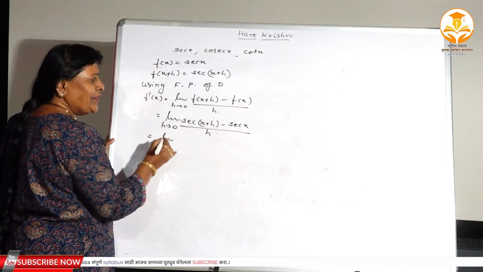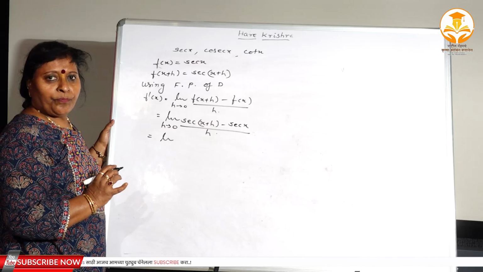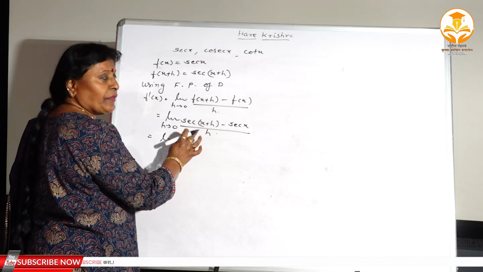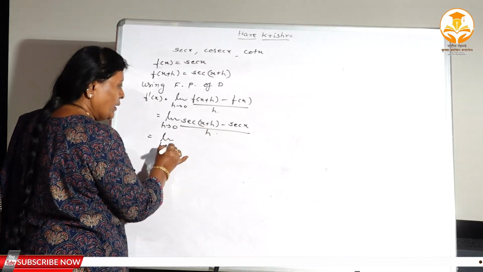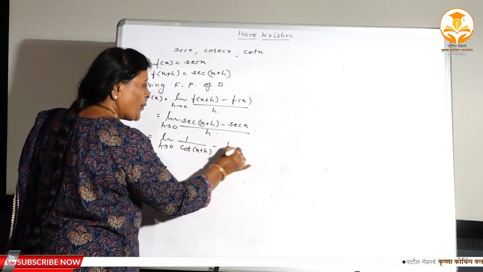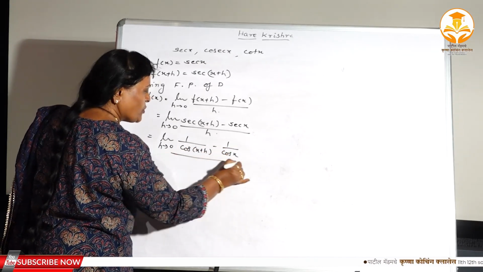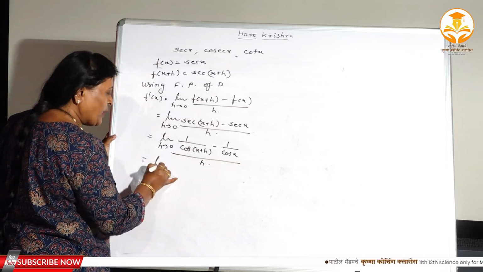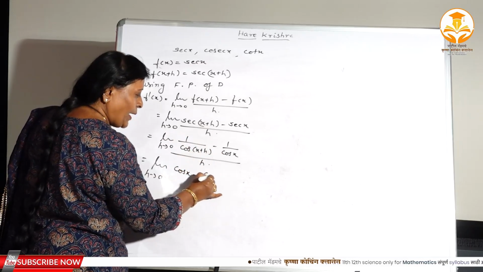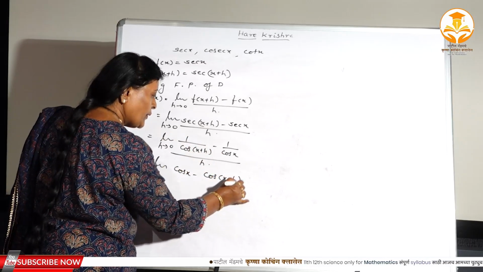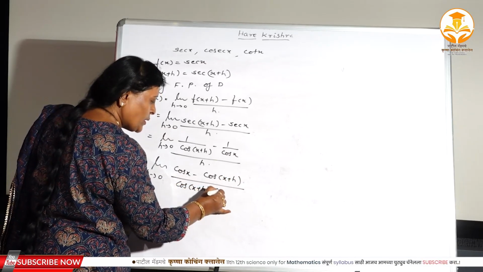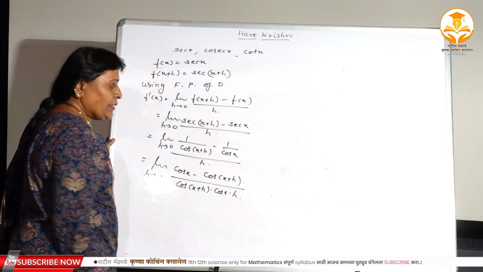Now here again there is no such formula for sec a minus sec b. Therefore, what you have to do? You have to make the conversion. Sec is nothing but 1 by cos. Therefore, I write here 1 upon cos x plus h, here also 1 upon cos x, divided by h, right? Now, by the cross multiplication, see the next step, we will have to write cos x minus cos of x plus h divided by cos x plus h into cos x into h, isn't it?